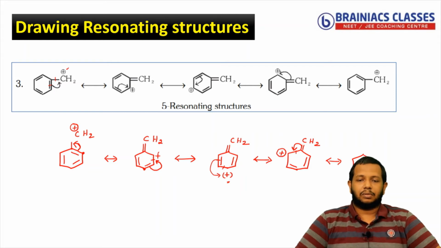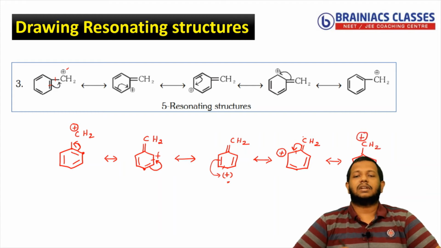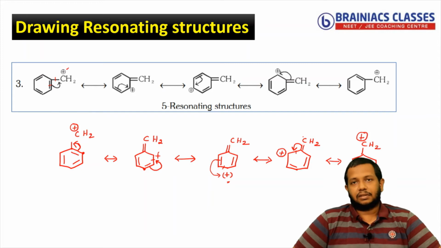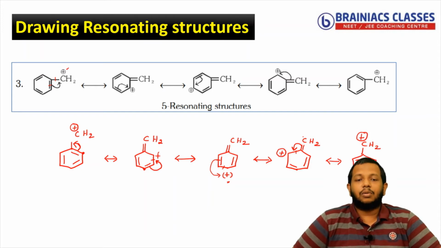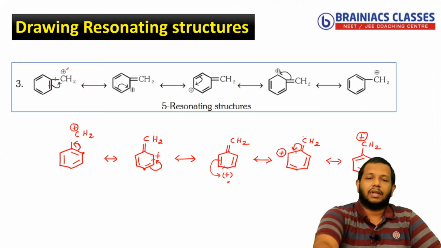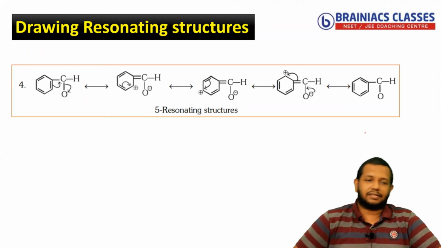So you have something like this. So what will happen? This carbon will lose the pi bond, so that will become positive charge. So you will get the resonating structures like this. So I hope you are now understanding how to draw the resonating structures. Please follow the rules. Okay. Now let's go with another example.